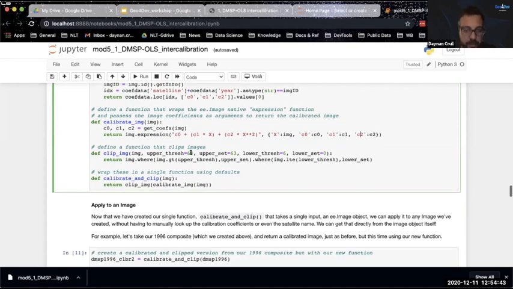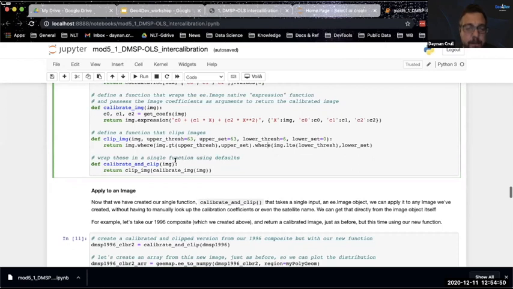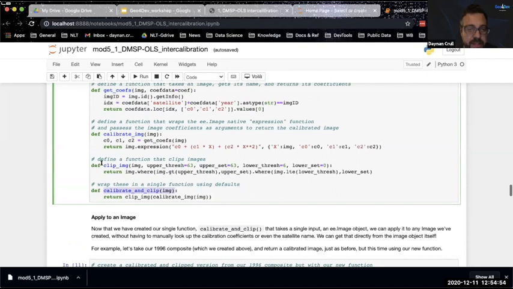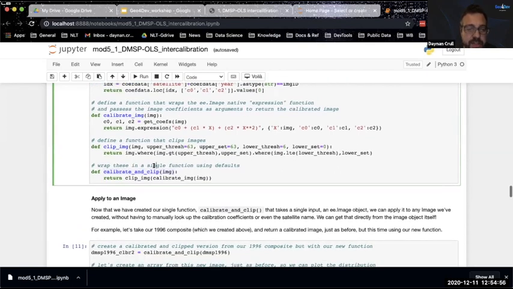I think to anyone. And so now I'm also clipping the image. Remember, that's another function that we did. And now I'm wrapping these in a fourth function that basically says, okay, do all these things, calibrate the image and clip it, and then return my image. And that's what I'm defining here.